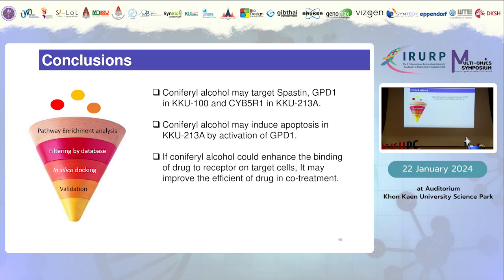So in this study in particular, we found that coniferyl alcohol may target spastin and GPD1 in KKU100 and cytochrome B5 reductase 1 in KKU213A. Coniferyl alcohol may also induce apoptosis in KKU213A by activation of GPD1. And finally, if coniferyl alcohol could enhance the binding of drug to receptor on target cells, it may improve the efficiency of drugs in co-treatment with chemotherapeutic drugs.